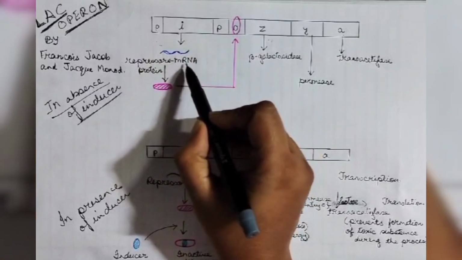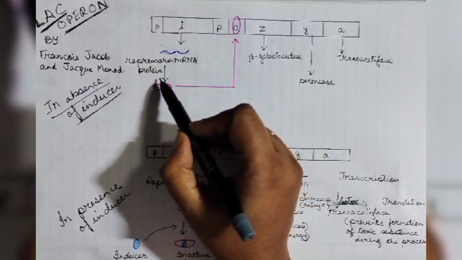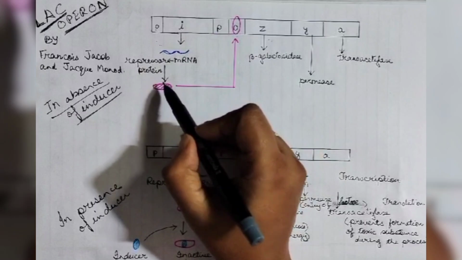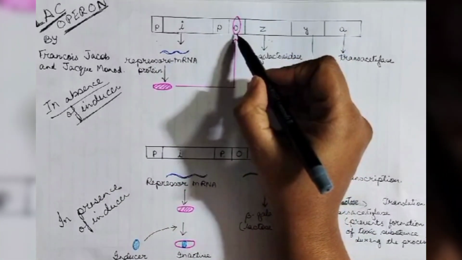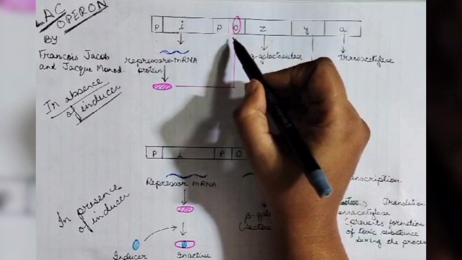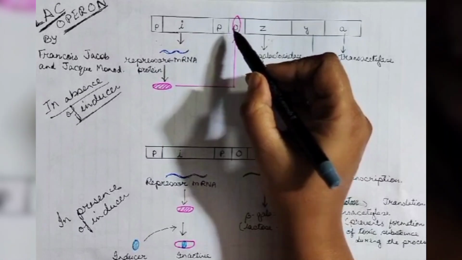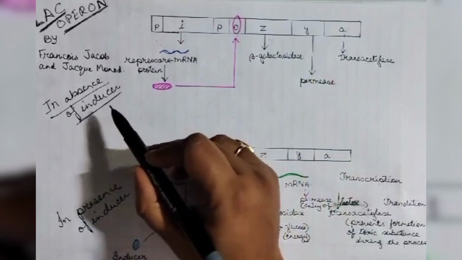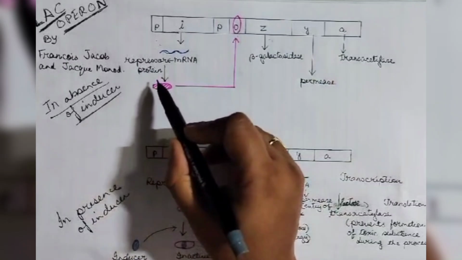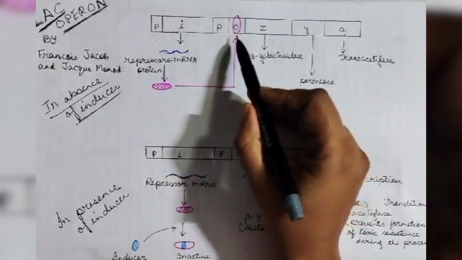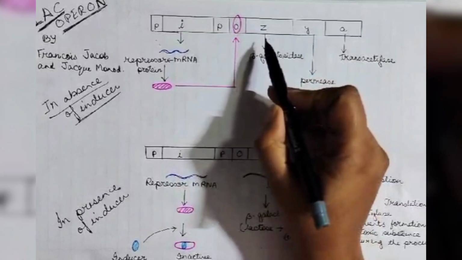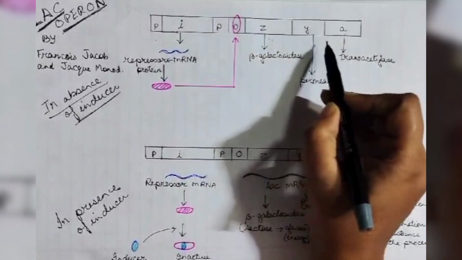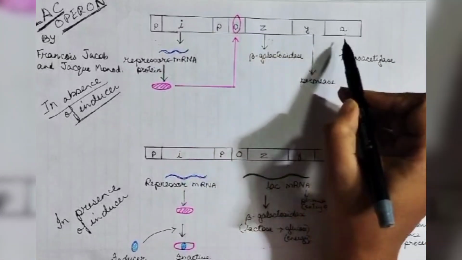The repressor mRNA, in turn, will be producing a repressor protein which will bind at the site O, that is the operating site where the system will be beginning. In absence of the inducer lactose, the repressor protein will be binding here, and so it will prevent the other genes from functioning.